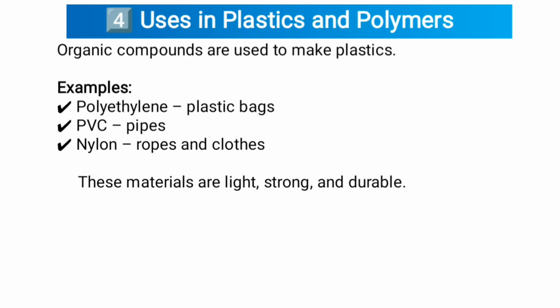Fourth one is uses in plastics and polymers. Organic compounds are used to make plastics. Examples, polyethylene, plastic bags, PVC pipes, nylon ropes and clothes. These materials are light, strong, and durable.